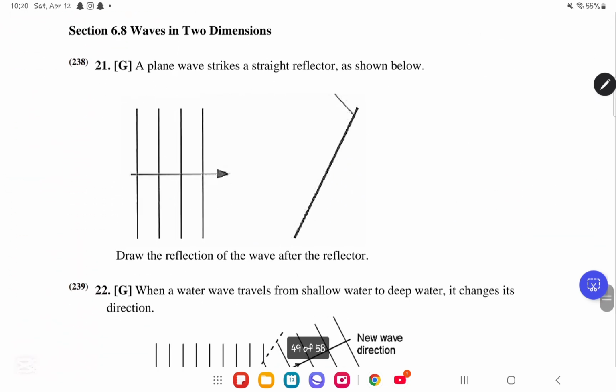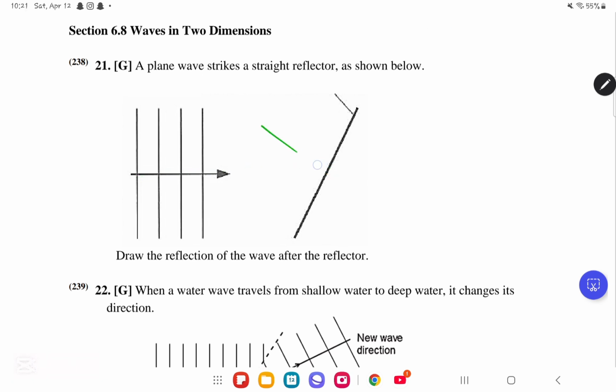We move on to CQD number 21, grid in chapter 6.8, waves in two dimensions. A plane wave strikes a straight reflector as shown below. Draw the reflection of the wave after the reflector. So look what you're going to do here. You're going to draw the normal line. You're going to continue this over here.